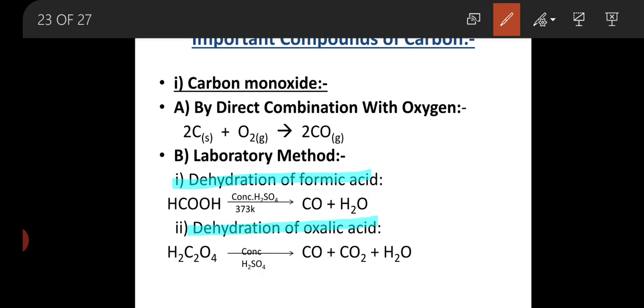Similarly, concentrated H2SO4 on heating with oxalic acid again gives carbon monoxide as well as carbon dioxide with loss of an H2O molecule. This is the dehydration method.